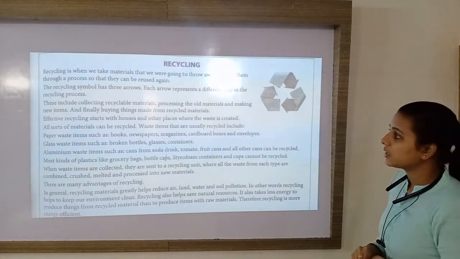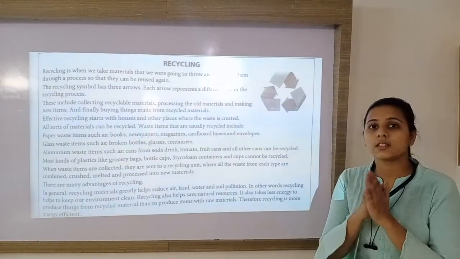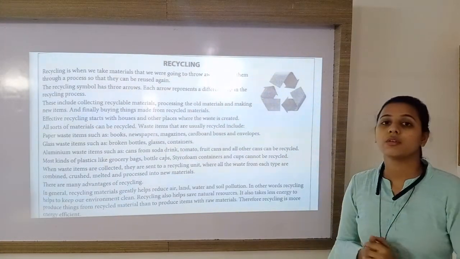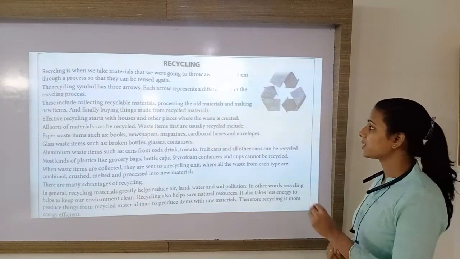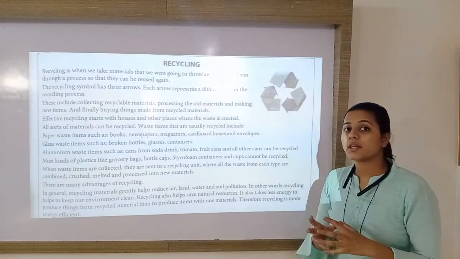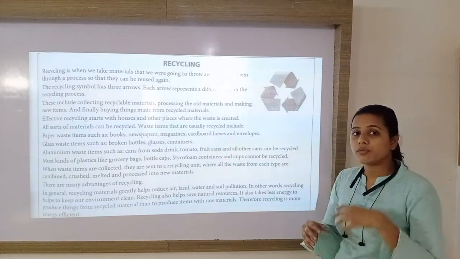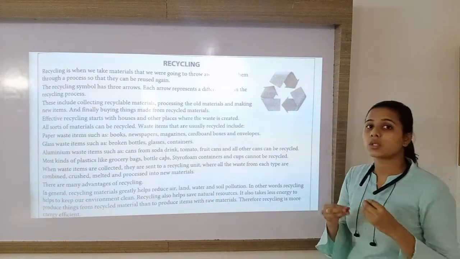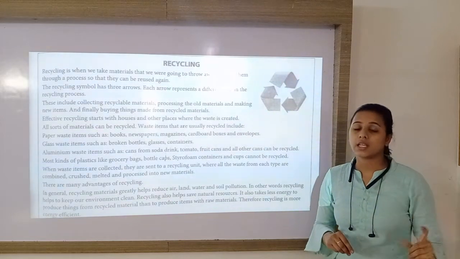Effective recycling starts with houses. From where does this recycling process start? From houses and other places where the waste is created. Waste is created when you are using something and then you find that now it is not usable for you. So there you consider it as waste.